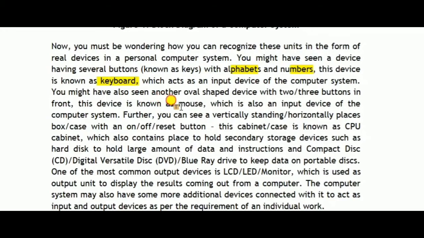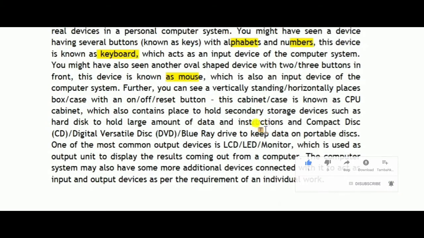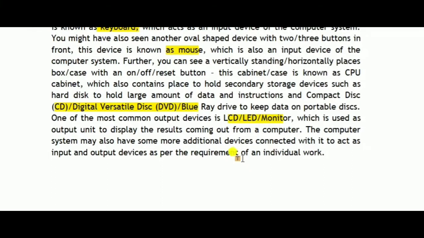The other input device is a mouse, which is also a pointing device. It has two buttons for right click and left click. It is used for selecting and opening any application. So these are all input devices. Now if I talk about storage devices, CD and DVD are storage devices, because they contain a large amount of data. The LCD and LED are output devices, where we can see results like visual effects and graphics.